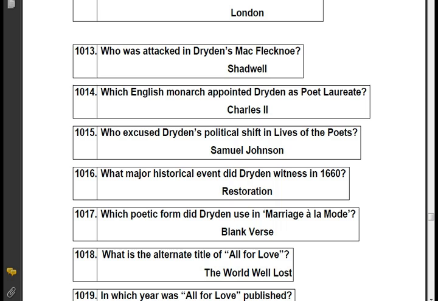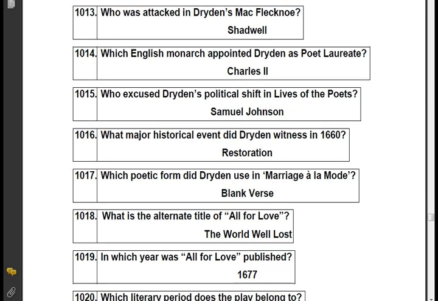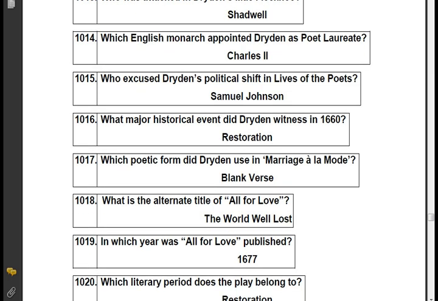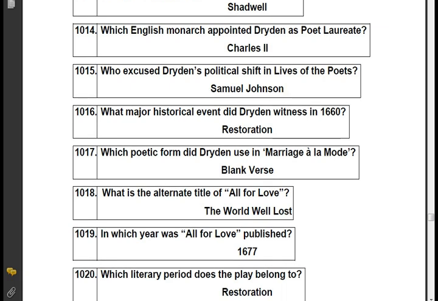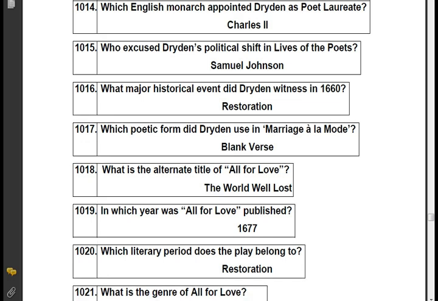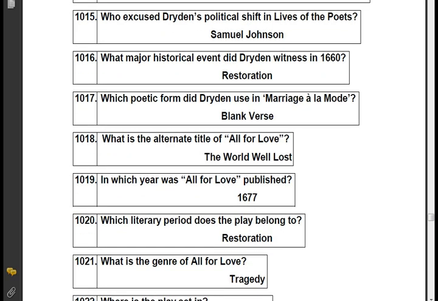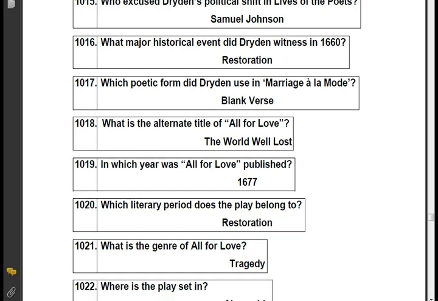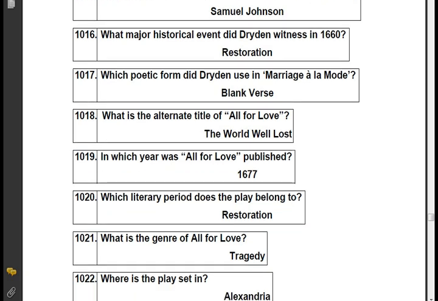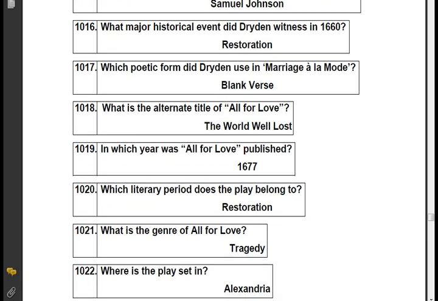Which English monarch appointed Dryden as poet laureate? Charles II. Who excused Dryden's political shift in Lives of the Poets? Samuel Johnson. What major historical event did Dryden witness in 1660? Restoration. Which poetic form did Dryden use in Marriage à la Mode? Blank verse. What is the alternate title of All for Love? The World Well Lost.